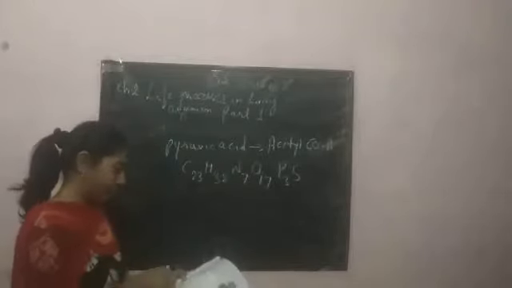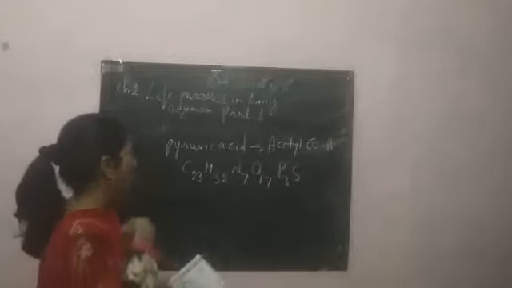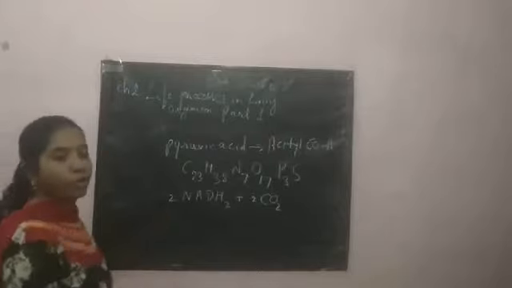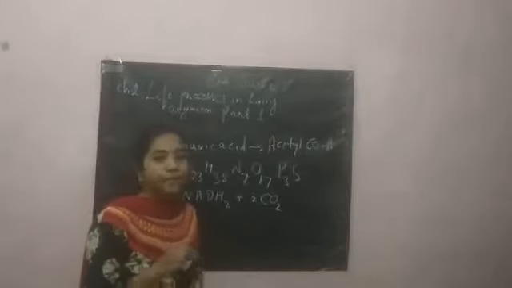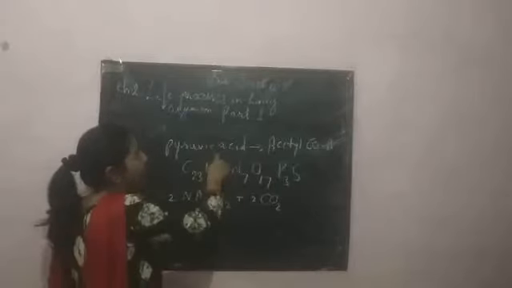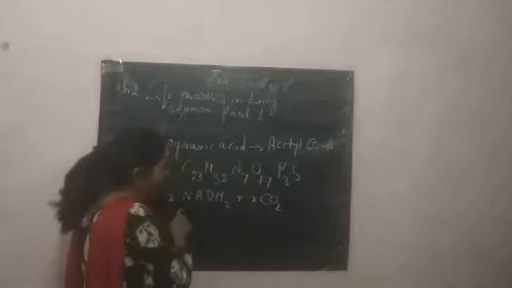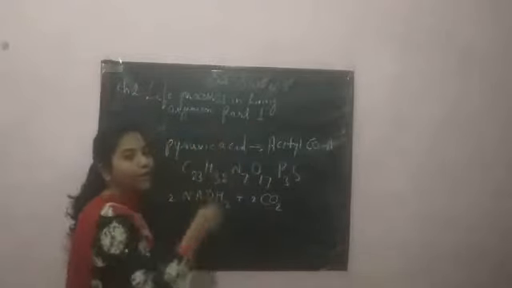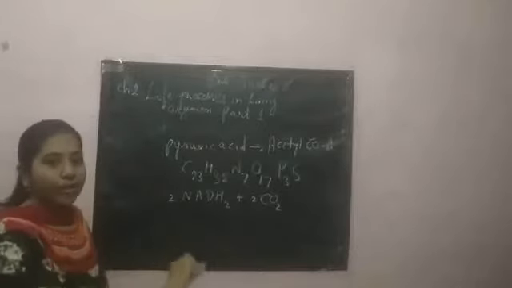Now what will happen? Apart from acetyl coenzyme A, we'll get two molecules of NADH2 and two molecules of carbon dioxide. So the pyruvic acid formed in the first step will get converted into acetyl coenzyme A plus two molecules of NADH2, which is a coenzyme, nicotinamide adenine dinucleotide, and two molecules of carbon dioxide. This is how the first step will be completed.